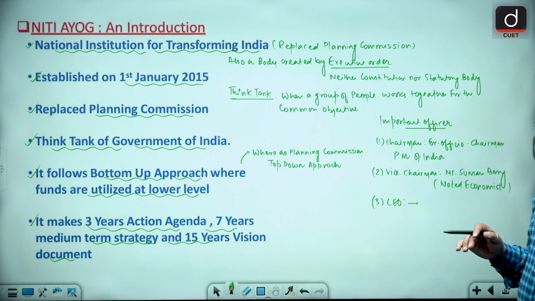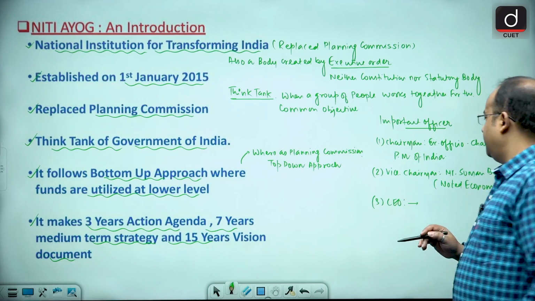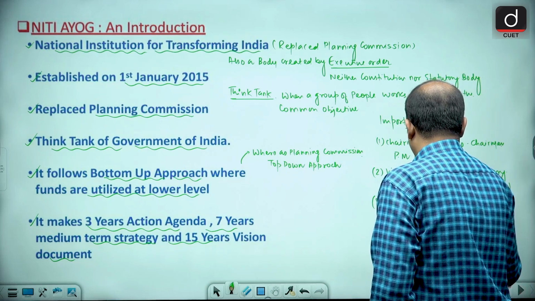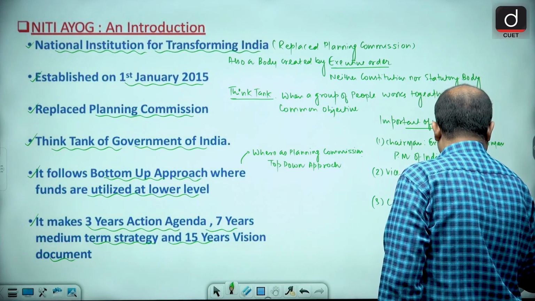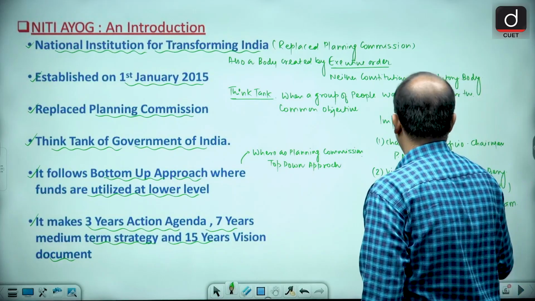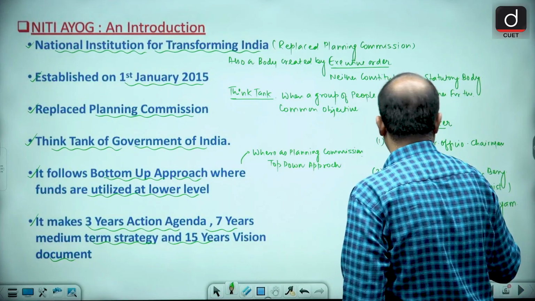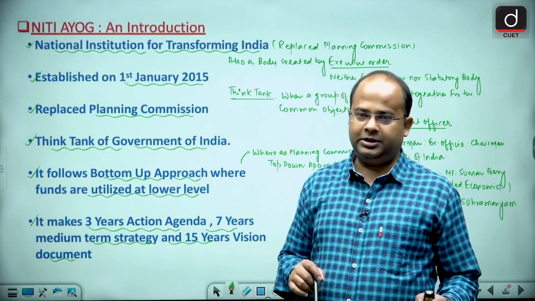Who is he? So the CEO of Niti Aayog is who? It is Mr. BVR Subramaniam. So Mr. BVR Subramaniam is the CEO, that is the Chief Executive Officer of Niti Aayog.